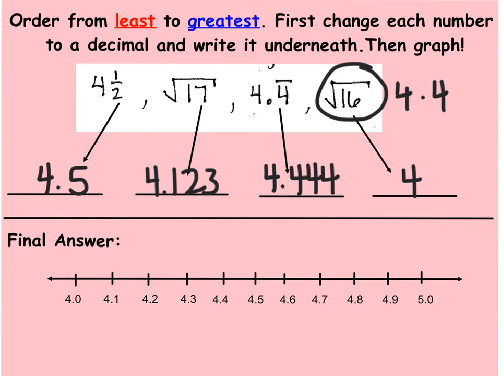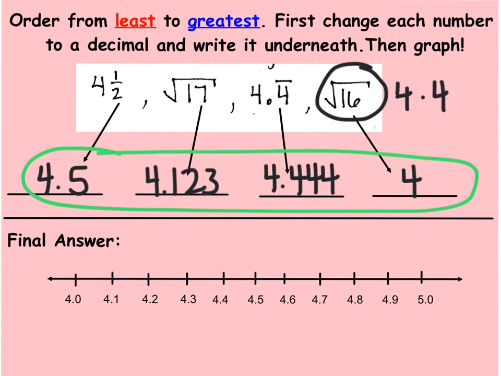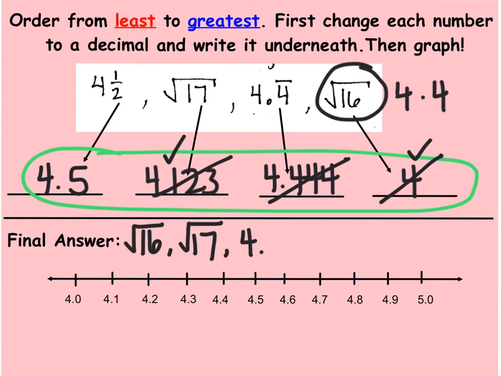All right, so now let's go ahead and list our original rational numbers in order from least to greatest. So taking a look at all of my decimals here, I need to find the smallest one first. And it looks like the smallest one to start is going to be the square root of 16, which equaled 4. So let's start by listing the square root of 16. Okay, so that one is done. Now I'm going to check for my next smallest, which looks like it would be the square root of 17. So let's list that one next, followed by 4.4 repeating. Remembering to list our original problem, not the decimal equivalents, and then lastly 4.5.